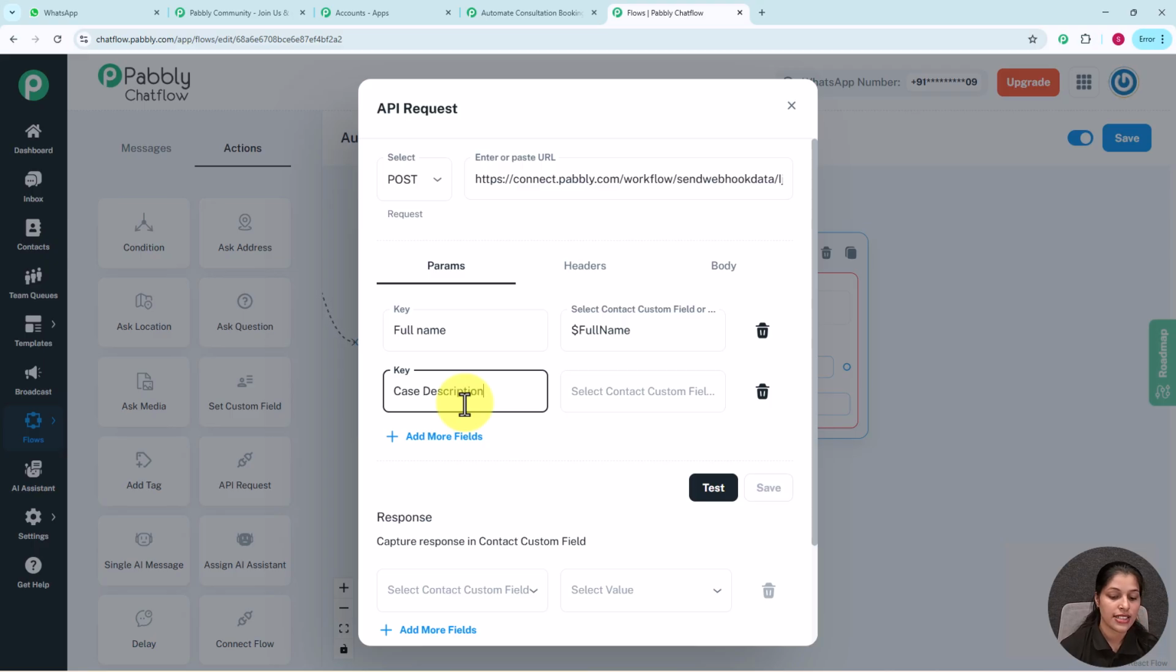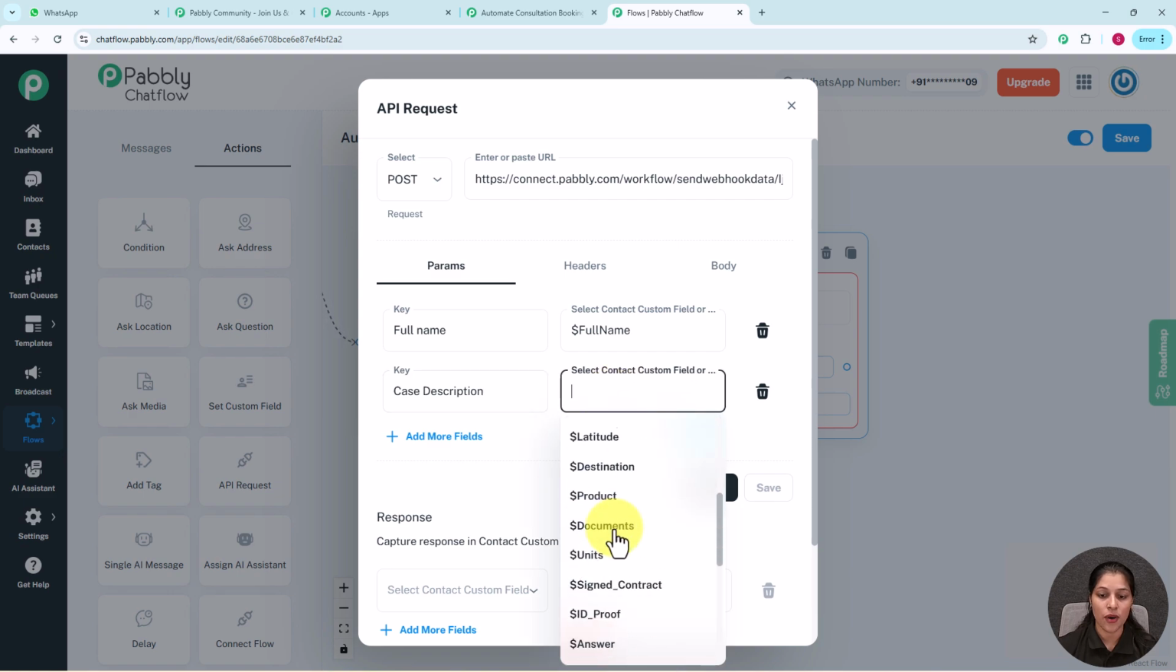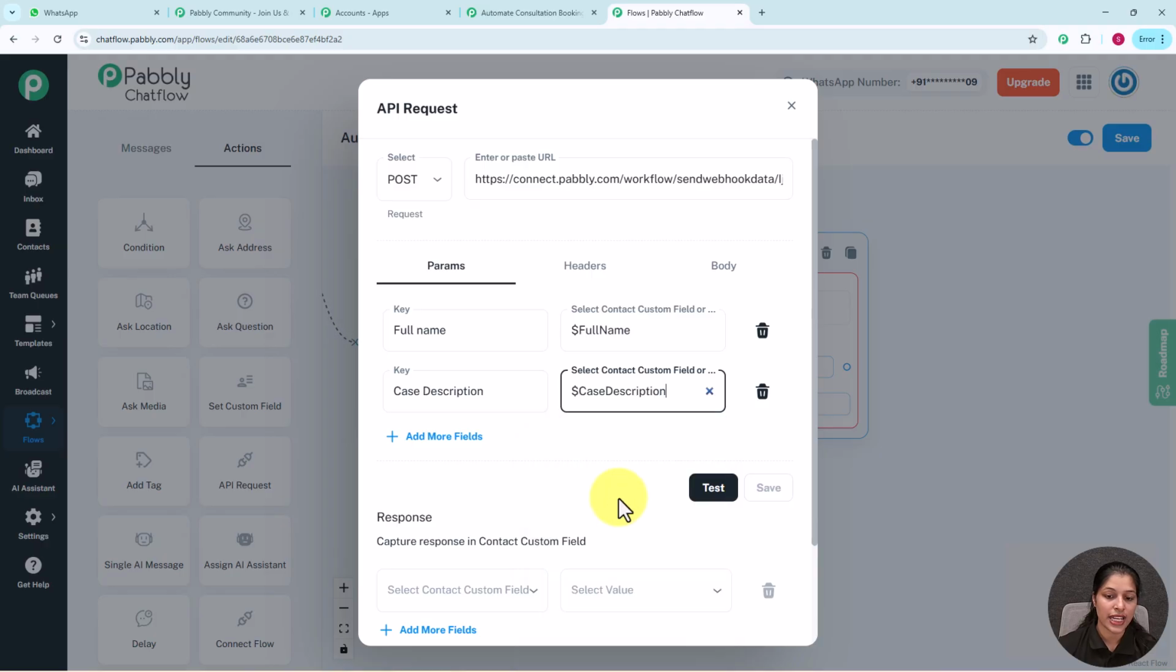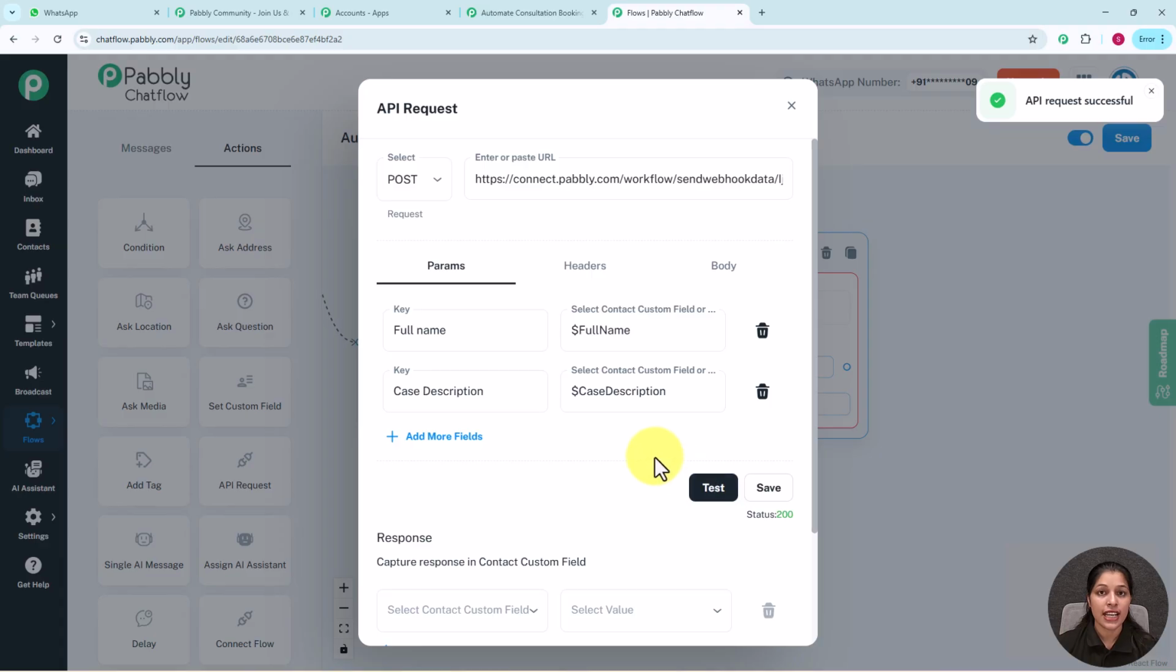So let's type this over here. So I have entered the case description as my key, and now I'm going to select my contact custom field as case description. So let's search for that, and here you can see we are getting this contact custom field. So here we are done with the parameters. Now we simply have to click over this test button for testing our API request, and here you can see we are getting this pop-up that is API request successful.